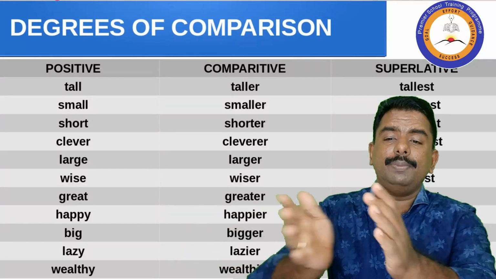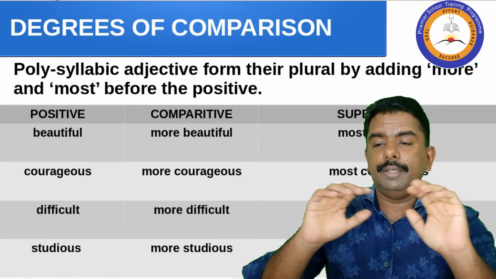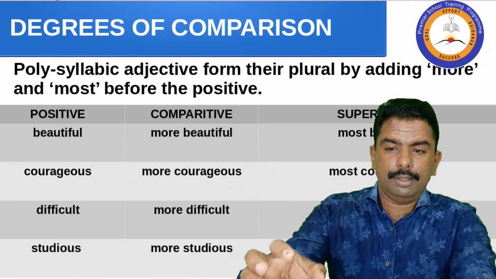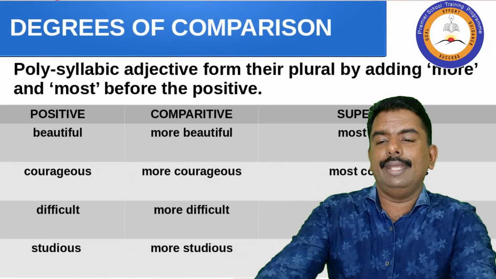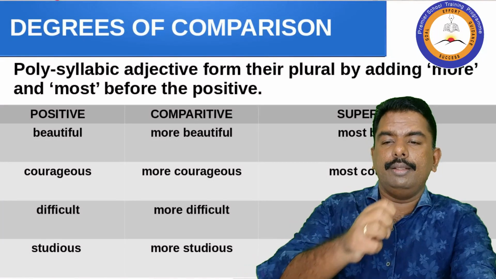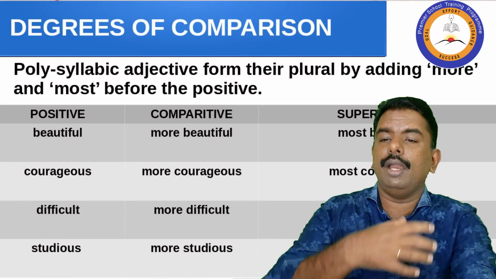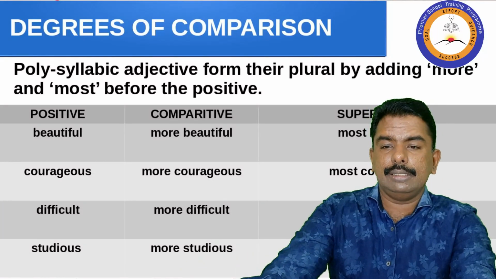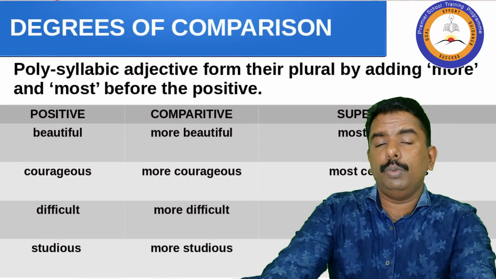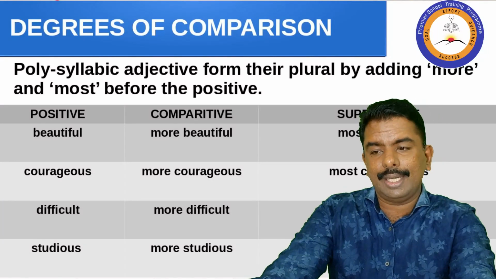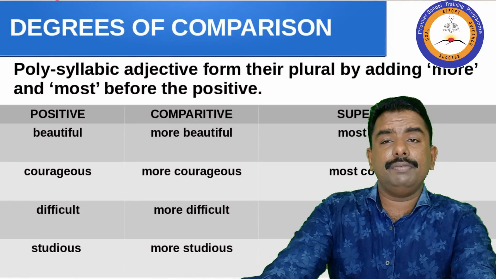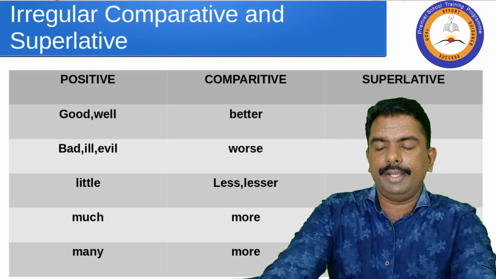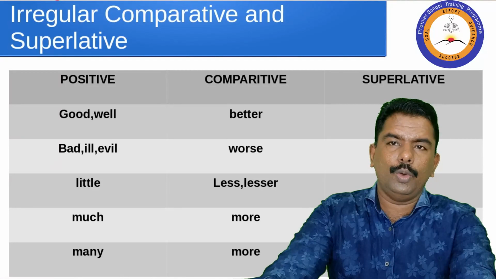This is the polysyllabic adjective form, made by adding more and most before the positive. If we add more before the positive, we get the comparative. If we add most, we get the superlative. We have studied this kind of polysyllabic adjective. And this is irregular, comparative, and superlative. Examples are here, and then homework.